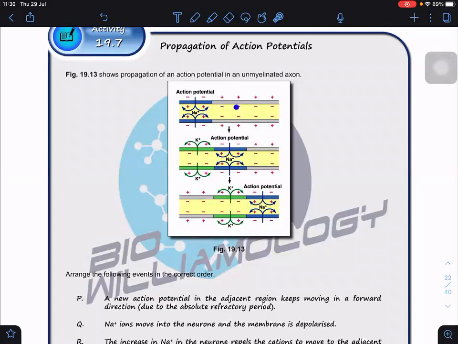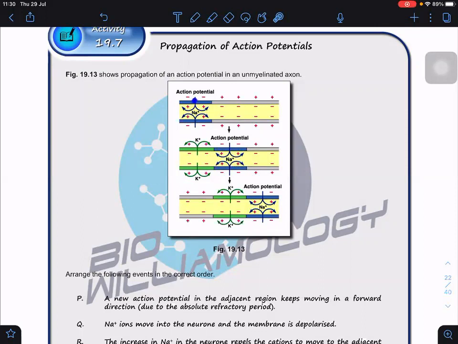When they enter the second region, it stimulates the region and it becomes depolarized. When the depolarized region reaches the threshold value, all the voltage-gated sodium ion channels open, allowing sodium ions to enter. So it will trigger the action potential.